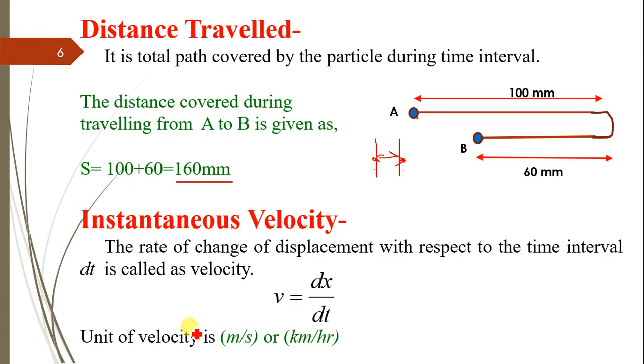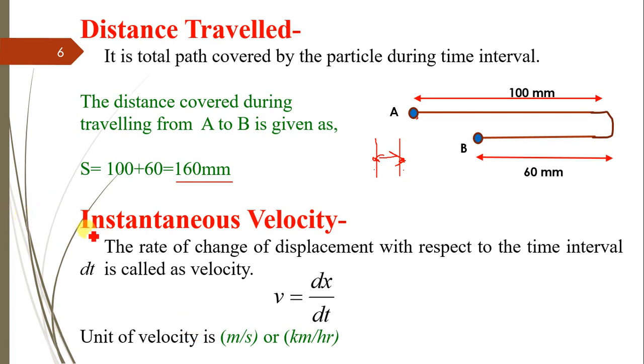Always remember, displacement and distance travelled are two different things. They may be the same, but not always. If the road is crossed directly, then distance travelled and displacement are the same. But if we are moving to and fro, then the distance travelled is different and the displacement is different.